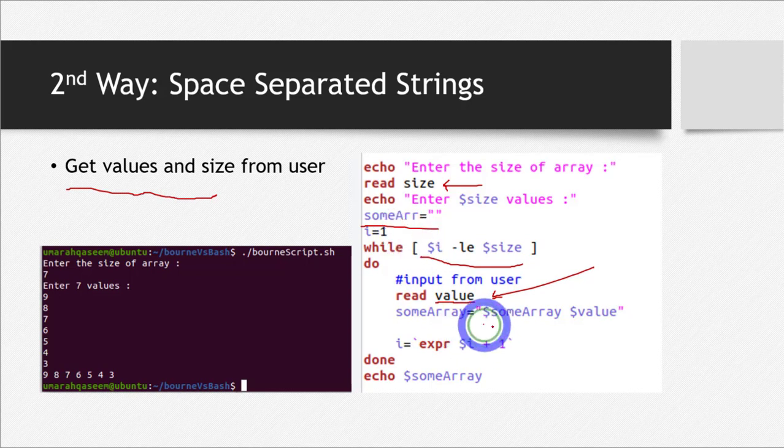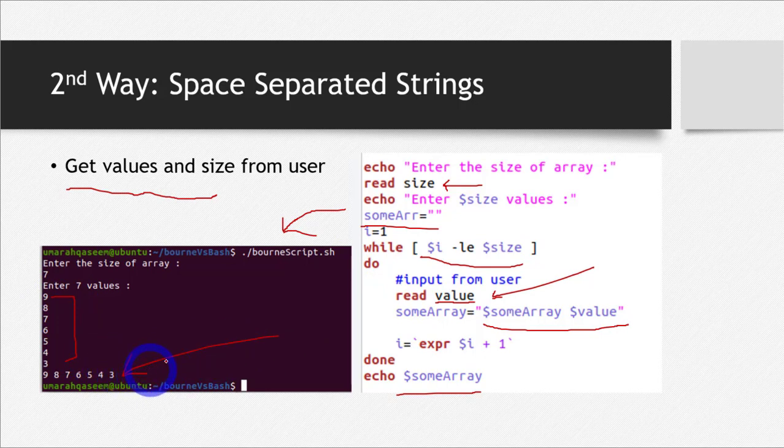So this is that concatenation which we saw in one of the previous slides. So I take values from the user and then I just concatenate them in my array, and the rest is the same. And then at the end I have displayed my whole array, and you can see the output here. This is the output, right? These are the values entered by the user, and then I have displayed them at the end here.